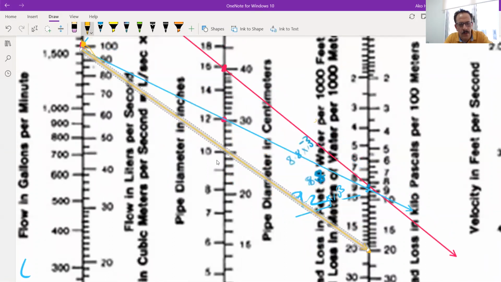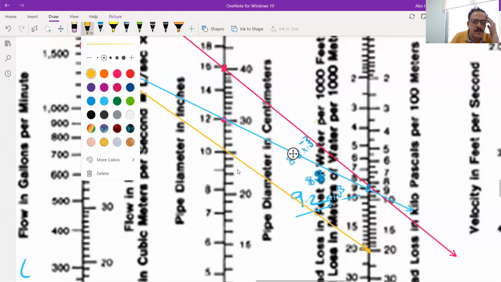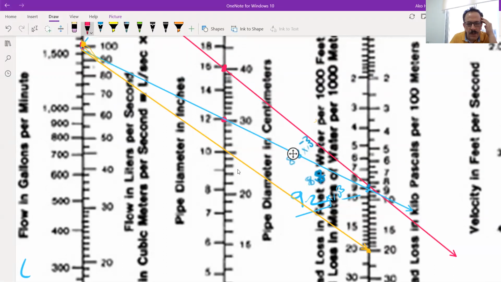So this way I can get the value of the diameter. Now, this is what I have to find: the diameter of pipe DE, which is equal to 10, 20, 30, 40, 55. So 255 millimeters.